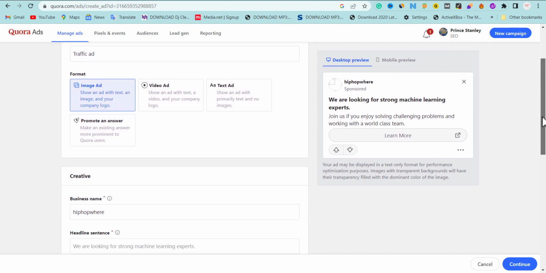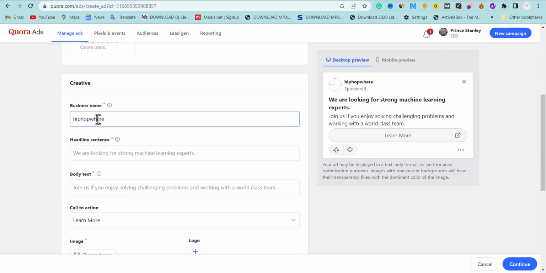Remember, this can be your business name, which is your domain name. It can be scholarship. Let's say your domain name is scholarship apply.